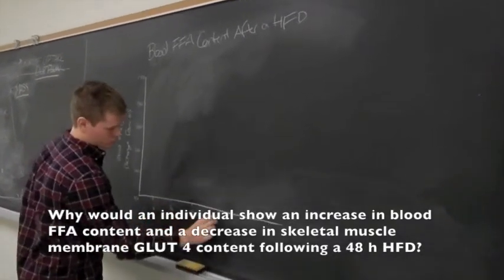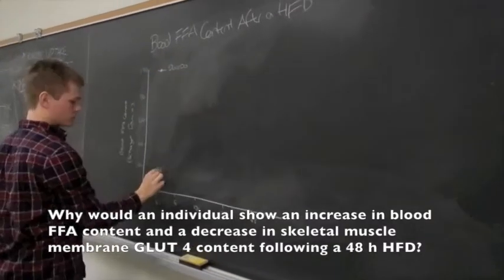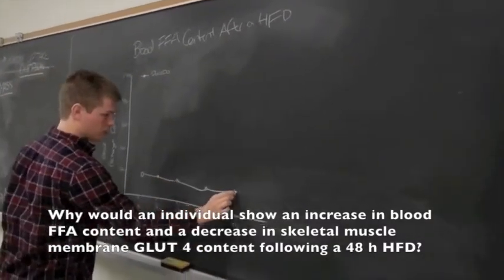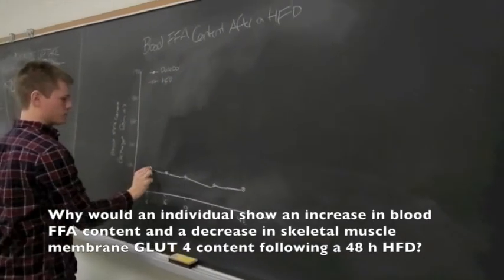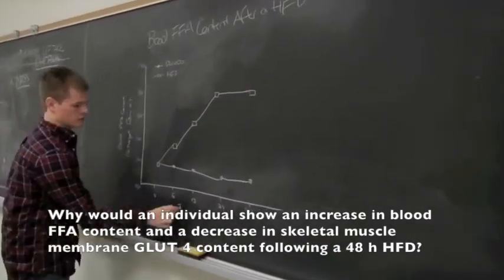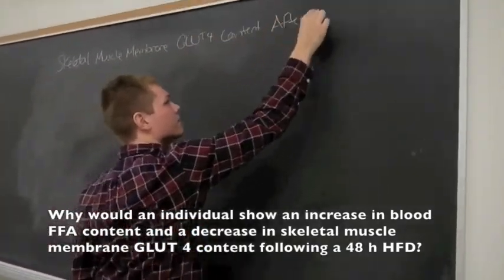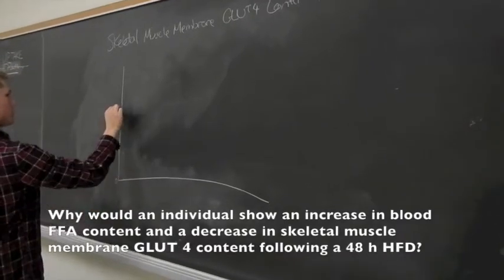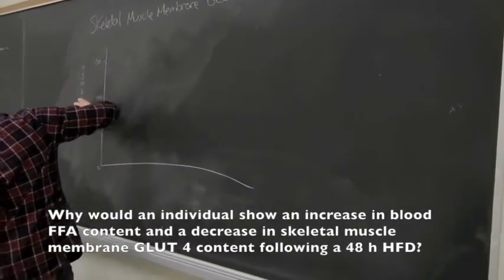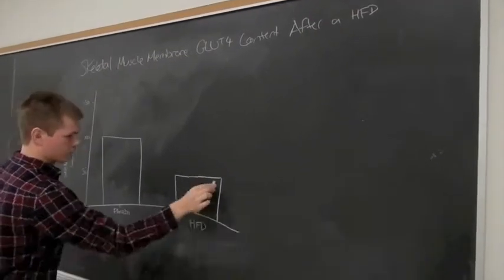According to the data provided, those participants who ingested a high-fat diet experienced a constant increase in blood-free fatty acid to a point of 30% change, compared to those participants in the placebo group that experienced no change in blood-free fatty acid content whatsoever. Within the same group of participants, data suggests that over the same 48-hour period, the high-fat diet sample saw a 50% decrease in their skeletal muscle membrane GLUT4 content in comparison to the placebo group.